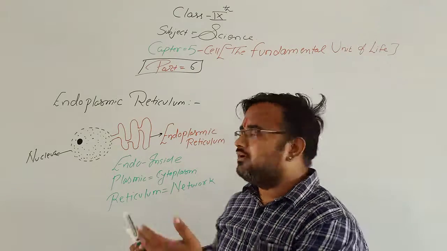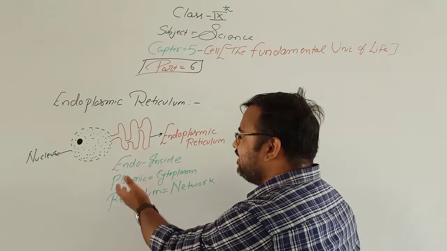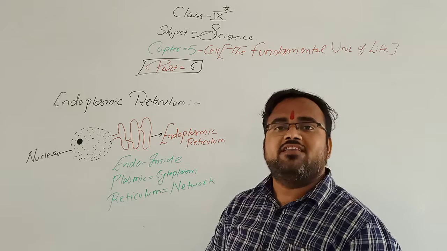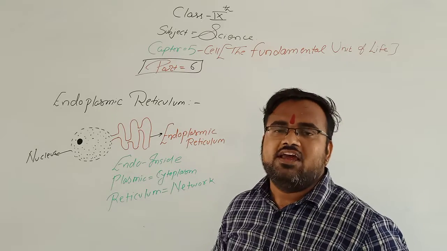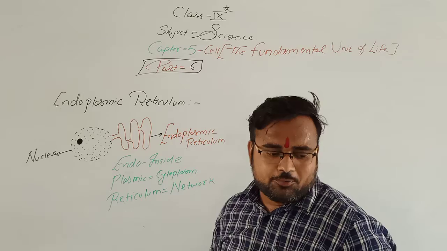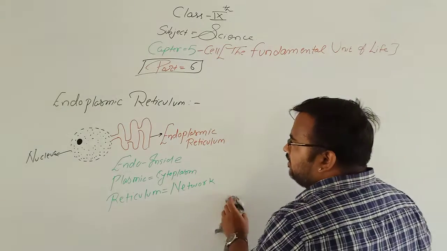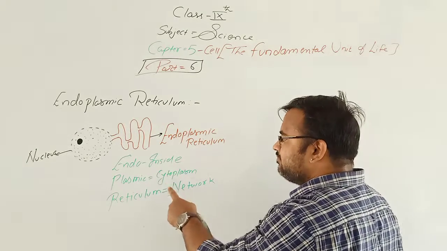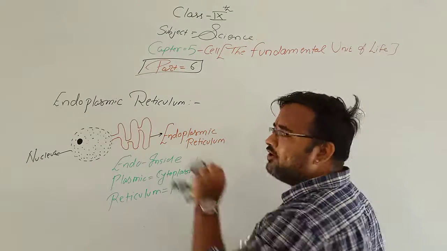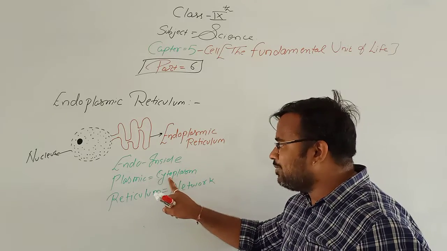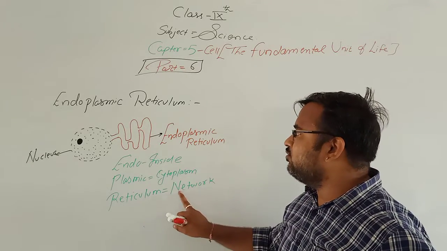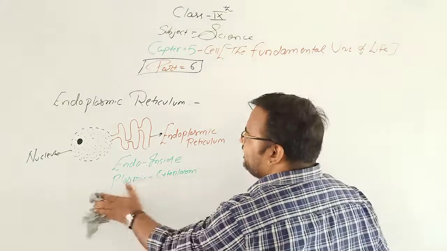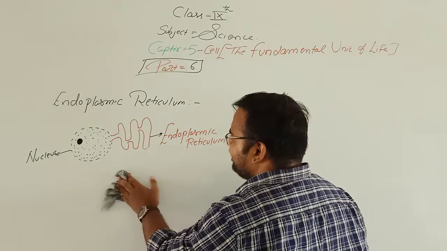That means, by the meaning of the word, we can understand that endoplasmic reticulum is a cell organelle which is present inside the cytoplasm. Plasmic means cytoplasm, and inside the cytoplasm, the network which is present is known as endoplasmic reticulum. Now we will see the important points related to this cell organelle.